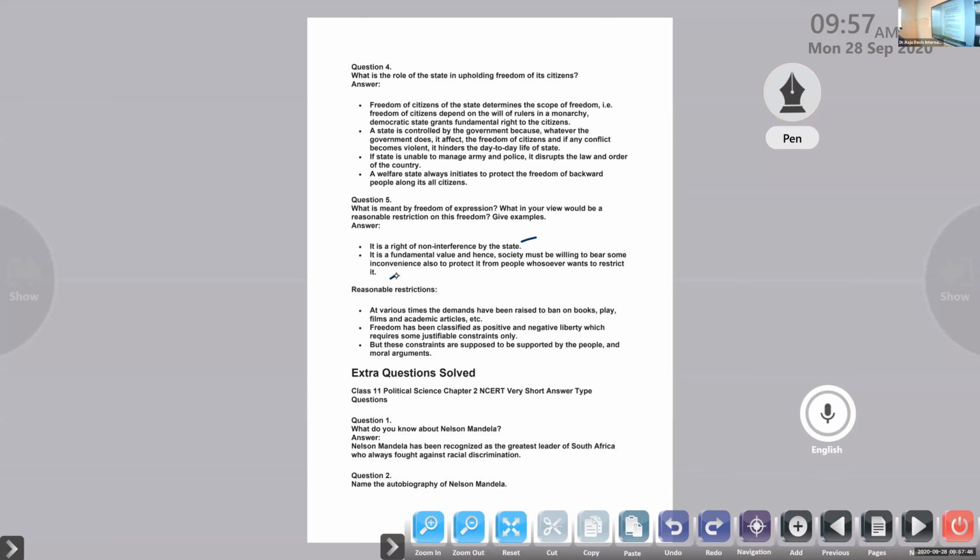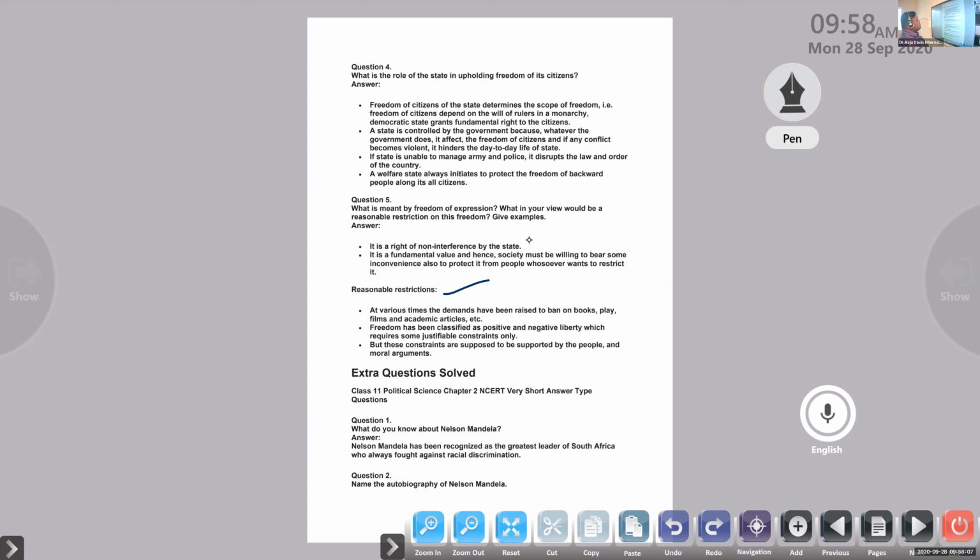So the state should not interfere in that. But sometimes the decisions or ideas provided by a group of people or an individual can create a problem in society. So why do we want to make restrictions on freedom of speech and expression? We want to enjoy that right, but at the same time we need some restrictions also. Why is it so?